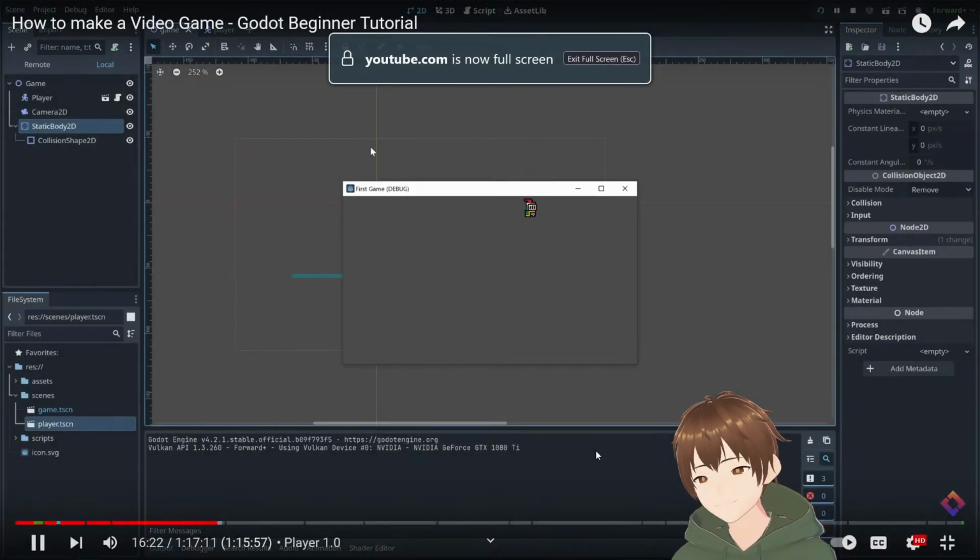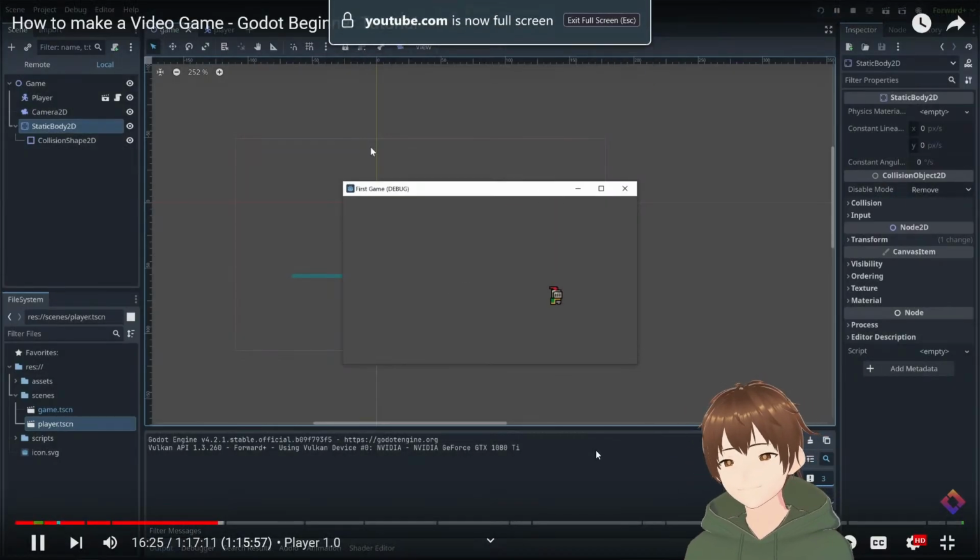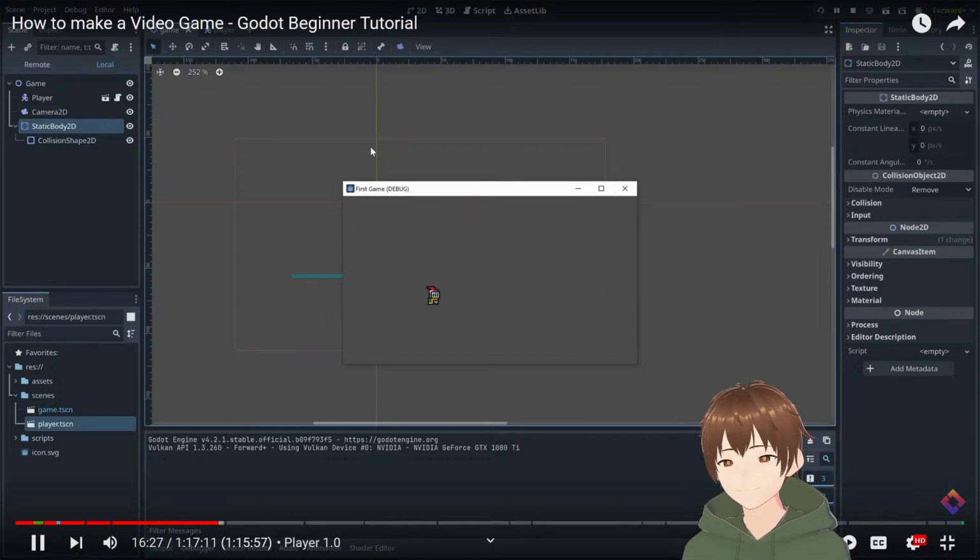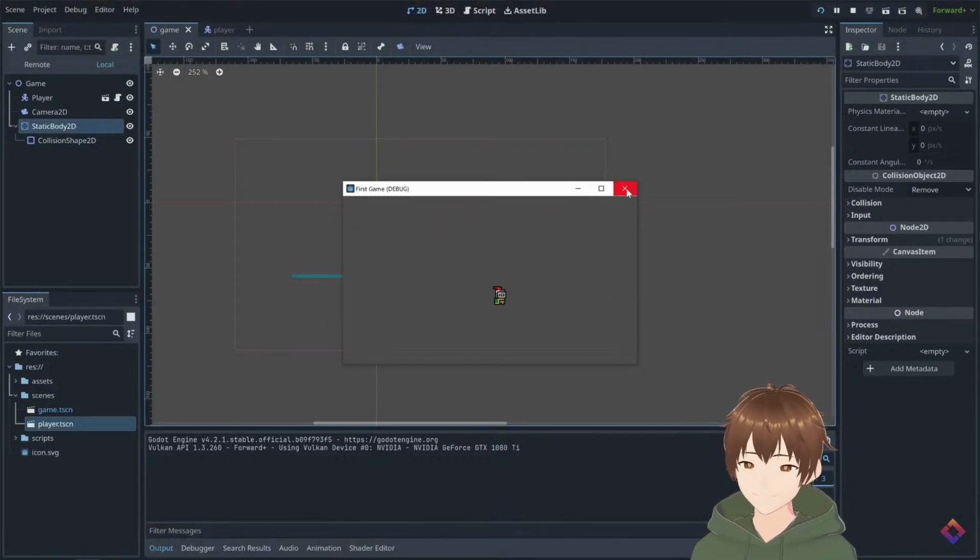and we can move around using the arrow keys and jump with the spacebar. Now our player is currently a bit too fast and I think his jump is a bit too high, so let's modify our script to change that.